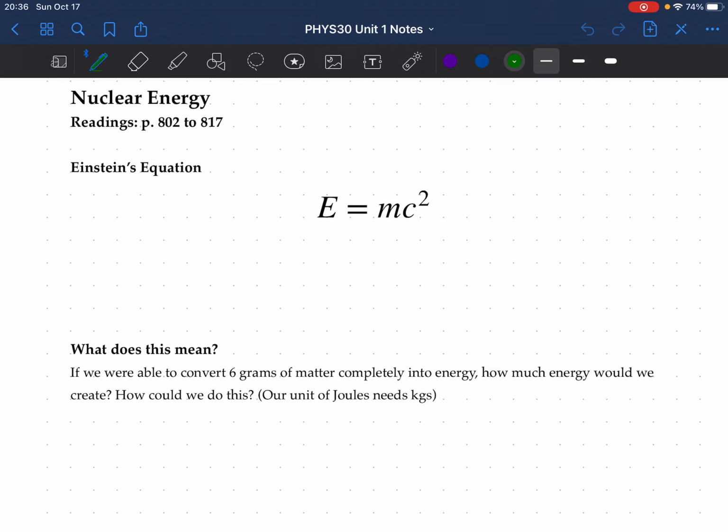Okay, Physics 30 class. In this video, we are going to take on the world's most famous physics equation. E equals mc squared. People see this equation all the time from when they're young. They think, oh, it must be something really special, something amazing, but it's really a simple formula. We're going to look at it.